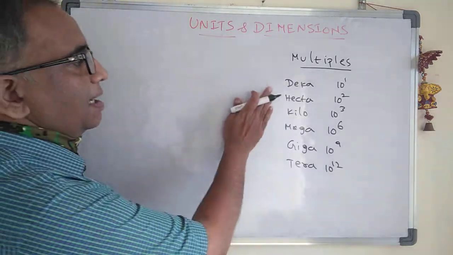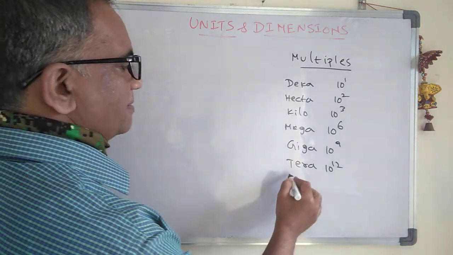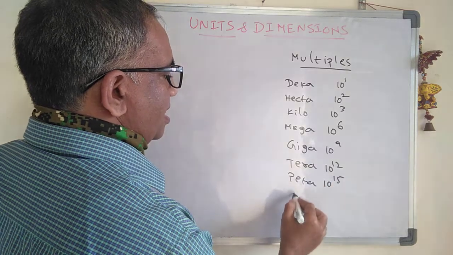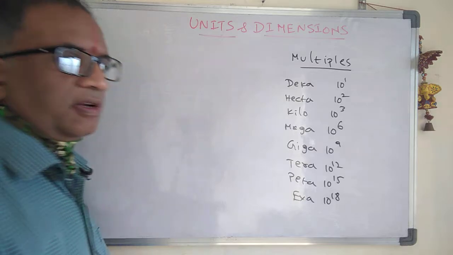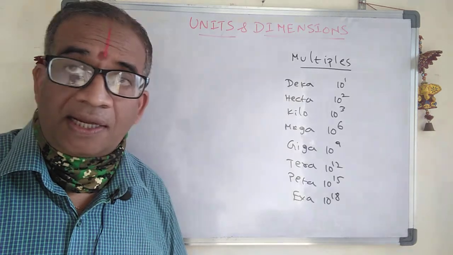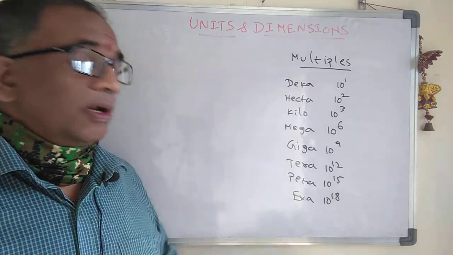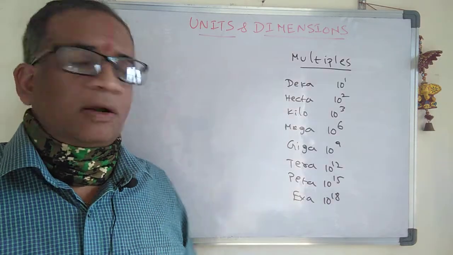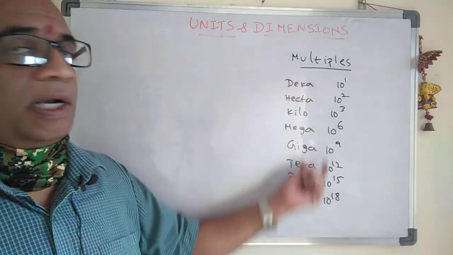Okay, so deca, hecta, kilo, mega, giga, tera. Then we have peta. Peta means 10 power 15. Then we have exa. Exa means 10 power 18. Suppose you look at the size of the galaxy, it is of the order of exa, that is 10 power 18 times. So like that you can use these multiples.